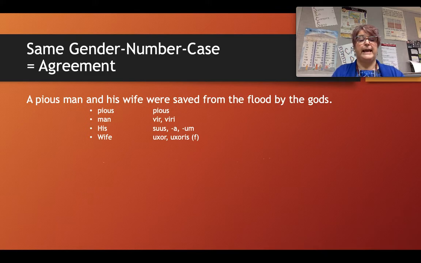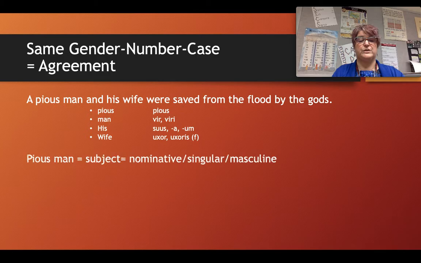Let's focus on a pious man first. Man is in the nominative, and it is singular, and man is going to be a masculine noun. It really doesn't matter whether it belongs to first, second, or third declension in terms of its gender. We just know because it's man that it has to be masculine.